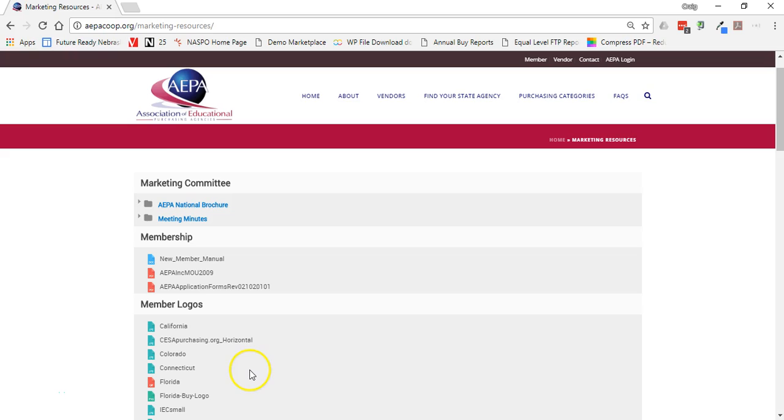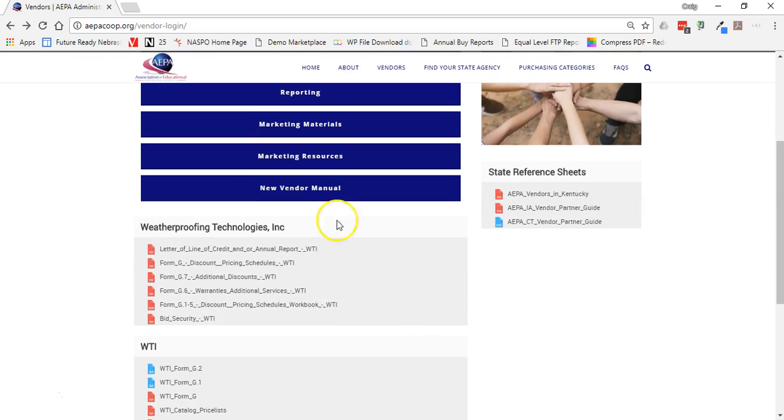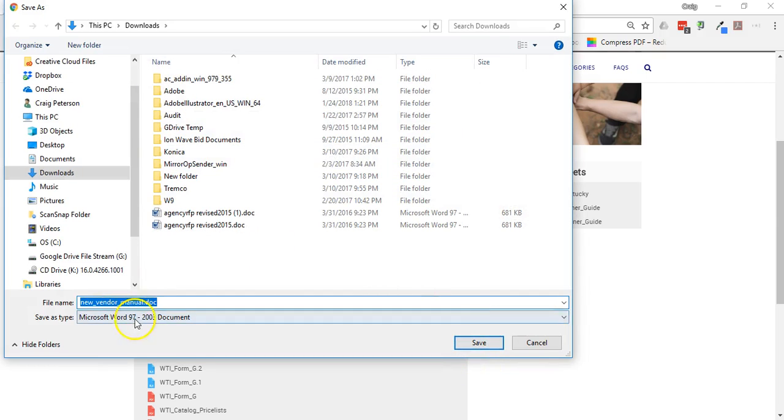There may be a lot of cleanup on some of these because a lot of this came over from the old Edline site, and so if you see something, let us know. We'll try and get those updated. And then there is a new vendor manual, and so if you're a new vendor to AEPA, you may want to look at this manual. You may have already seen it.